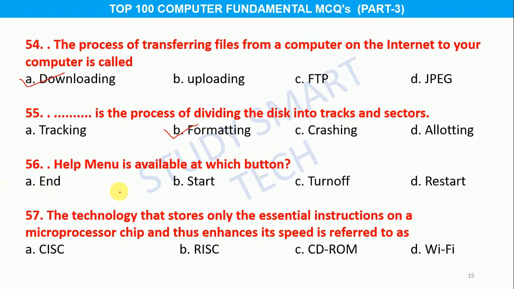Option A end, B start, C turn off, D restart, and the correct answer is option B start. Question number 57. The technology that stores only the essential instructions on a microprocessor chip and thus enhances its speed is referred to as option A CISC, B RISC, C CD-ROM, D Wi-Fi, and the correct answer is option B RISC.